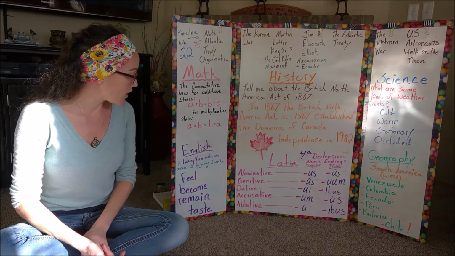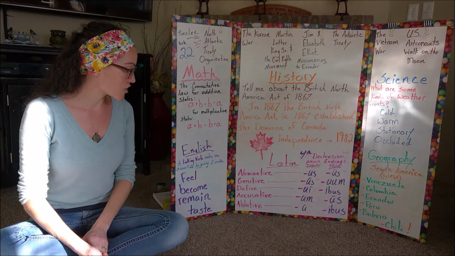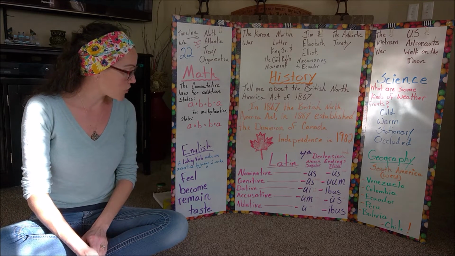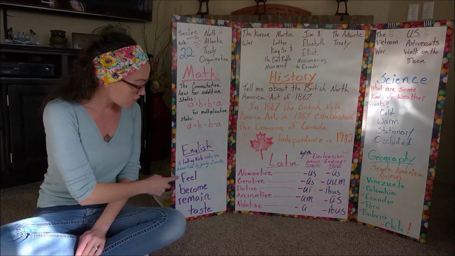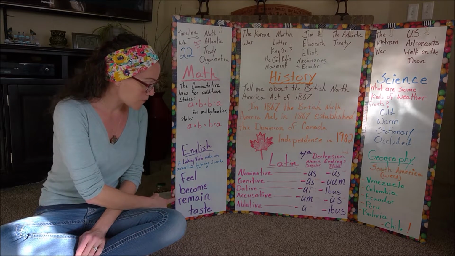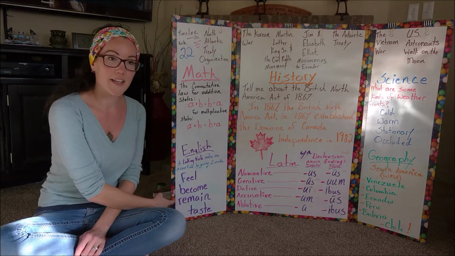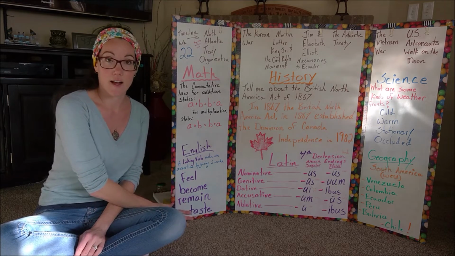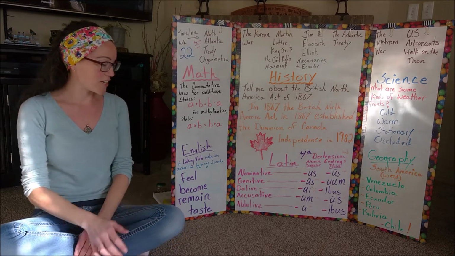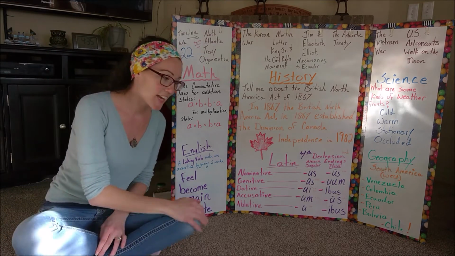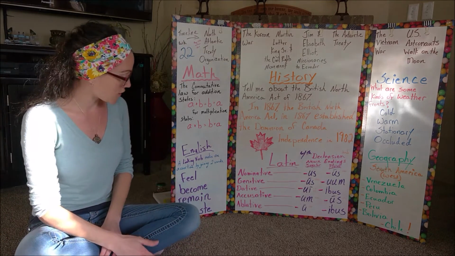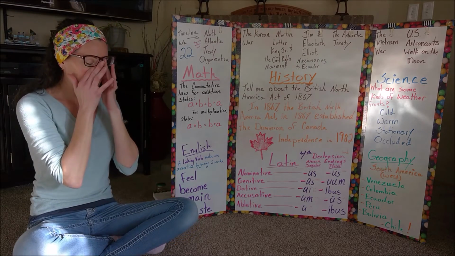A linking verb makes an assertion by joining two words. Feel, become, remain, taste, stop. Feel, become, remain, taste, stop. Feel, become, remain, taste.